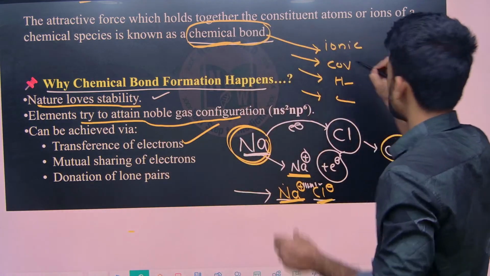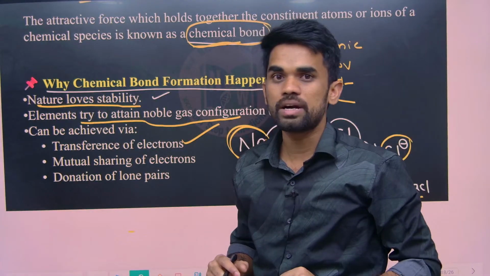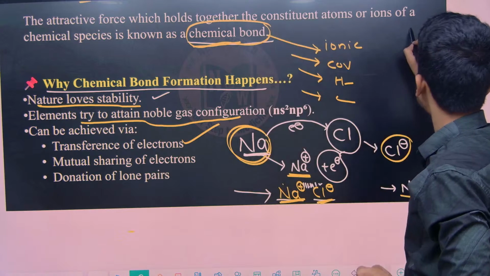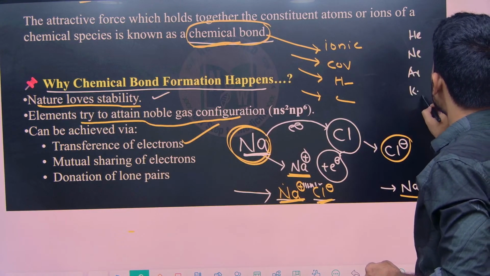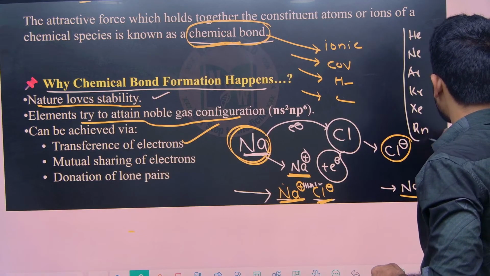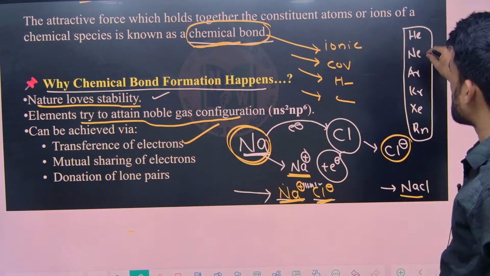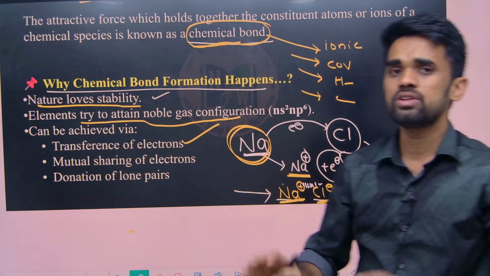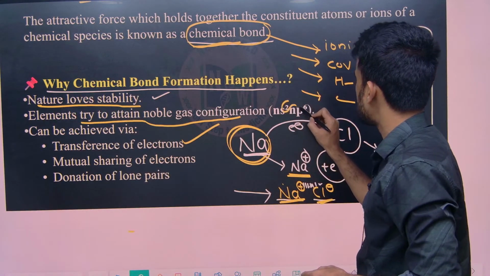In the periodic table, I told you about the 18th group elements: helium, neon, argon, krypton, xenon, radon. If the other elements also have this many number of electrons, then we can say those species are stable. Simply count: 8 electrons should be there in the valency.